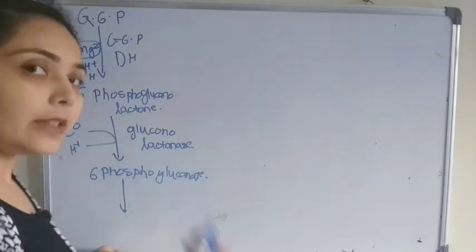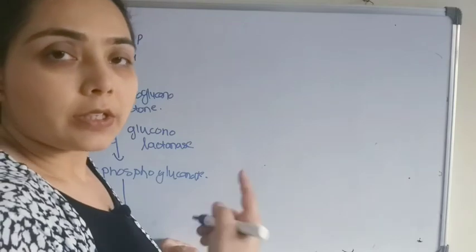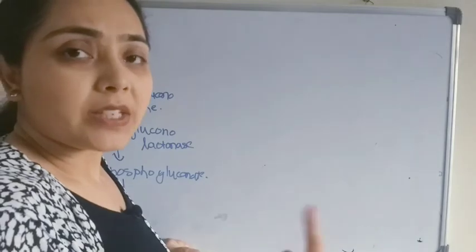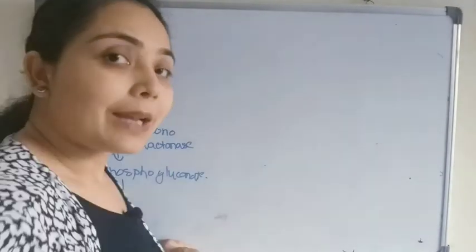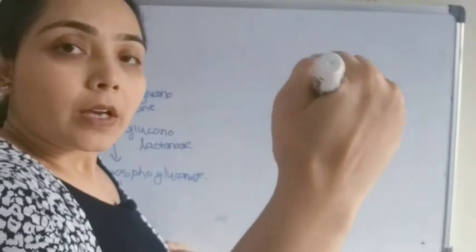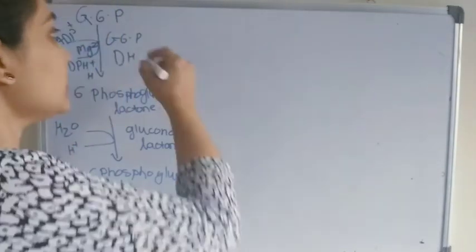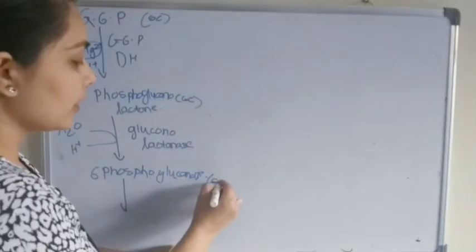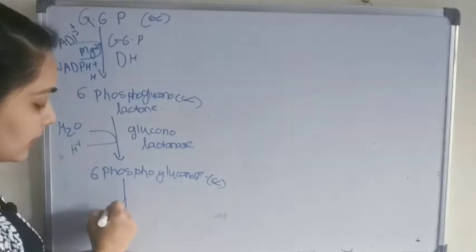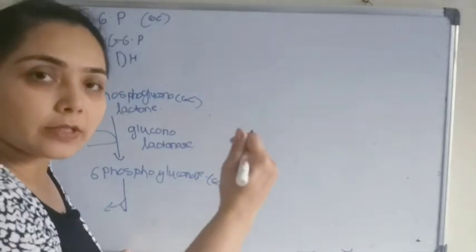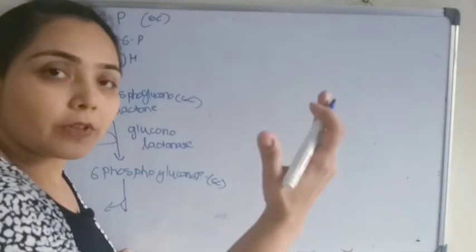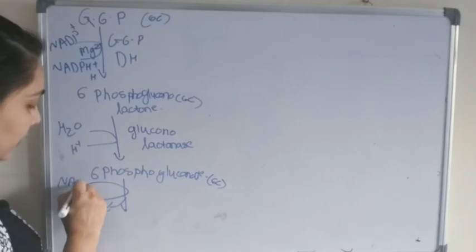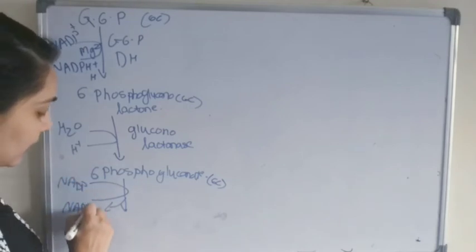Now the third step, again a dehydrogenation reaction. Here we will get our second molecule of NADPH, and this is an oxidative decarboxylation reaction where carbon dioxide is also removed. We start with a 6-carbon compound, and this is also a 6-carbon compound. As this is an oxidative decarboxylation reaction, there is a removal of one carbon dioxide and along with that hydrogen is also removed. So NADP will convert to NADPH.